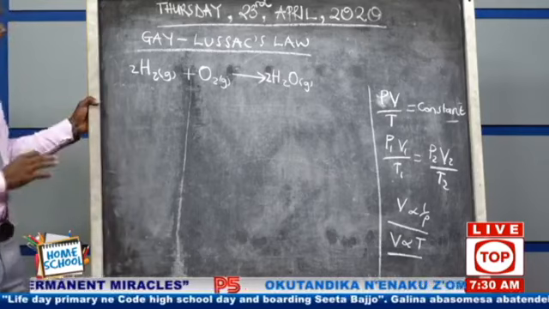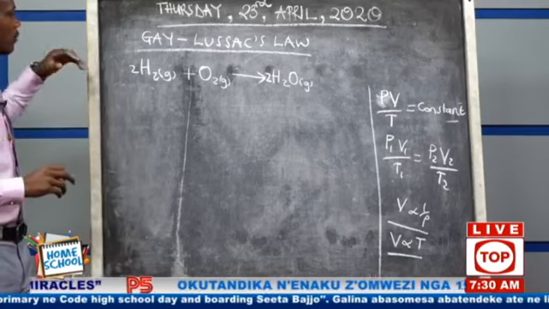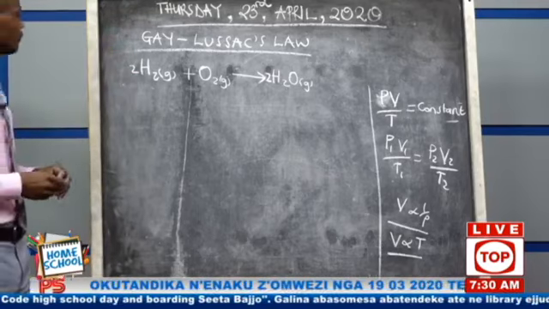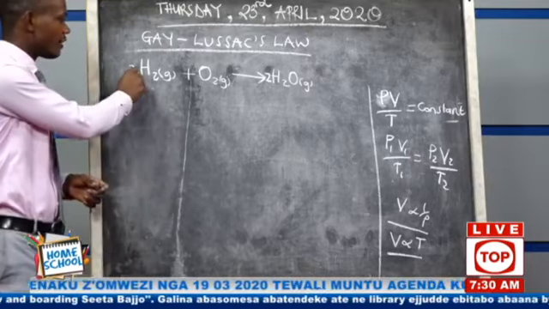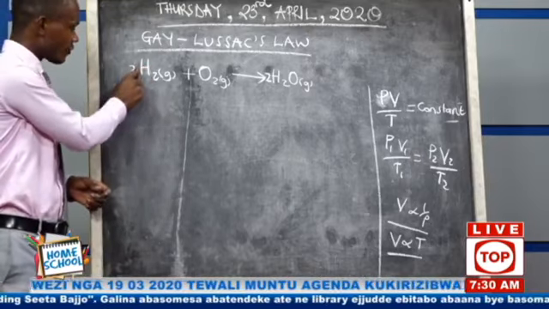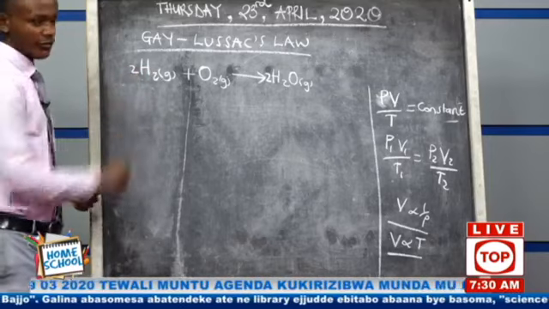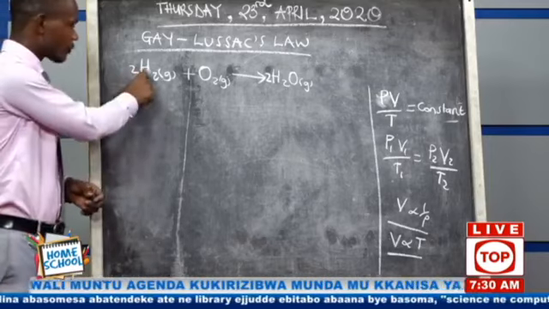Once the equation has balanced, then we can apply our English now. We start describing this equation. We say that here we are seeing 2 volumes. Can't you see it? There are 2 volumes of hydrogen.